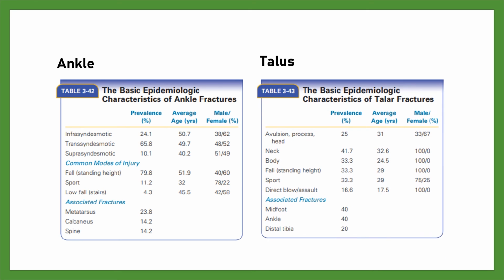Talus. Talar fractures were the least common fractures seen in the study year, accounting for only 0.2% of the fractures. The talar fractures have been divided according to the OTA classification. The avulsion fractures, the process fractures, and head fractures have been combined together, and the neck and body fractures have been recorded separately.